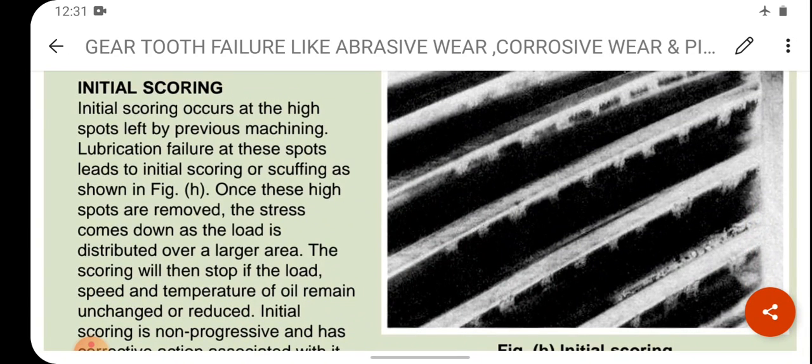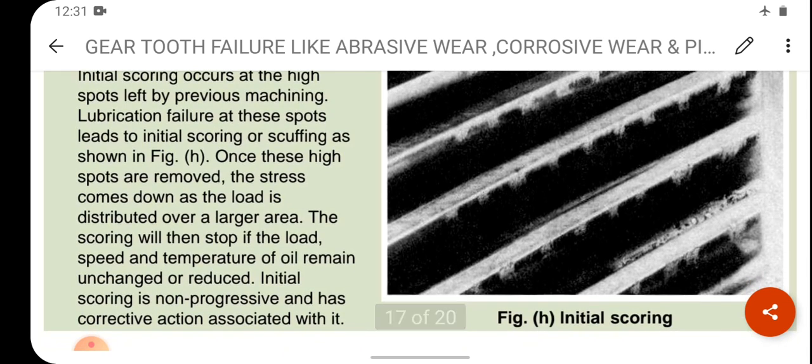Initial scoring occurs at the high spots left by previous machining. Lubrication failure at these spots leads to initial scoring or scuffing, as shown in figure number H. This is the figure. Once these high spots are removed, the stress comes down as the load is distributed over a larger area.